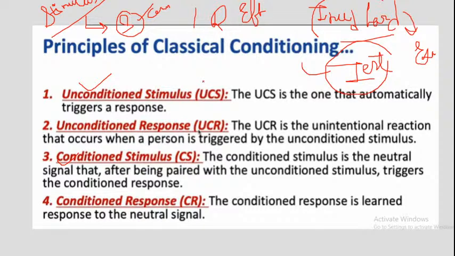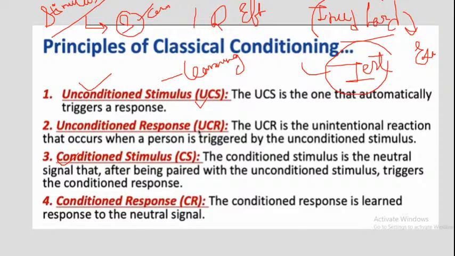Let's understand it. An unconditional stimulus is something that naturally and automatically triggers a response without any learning. So here there is no need for any learning.